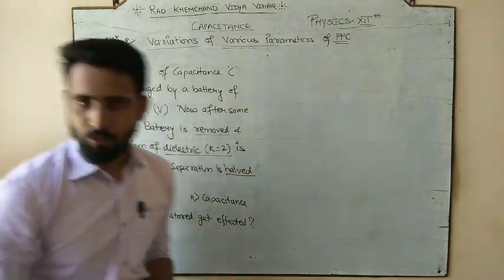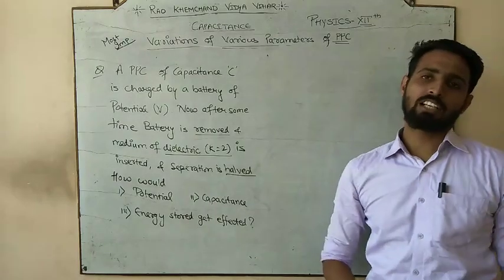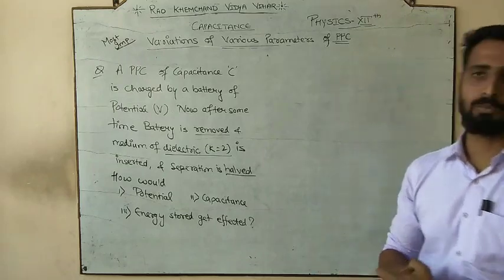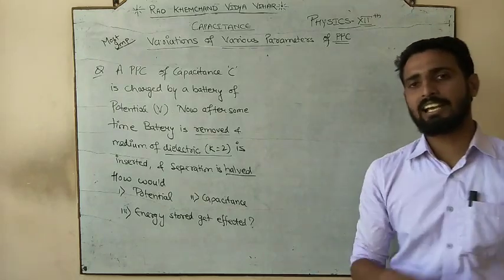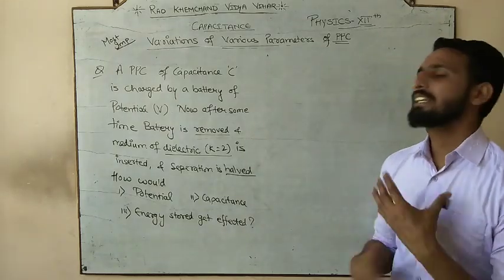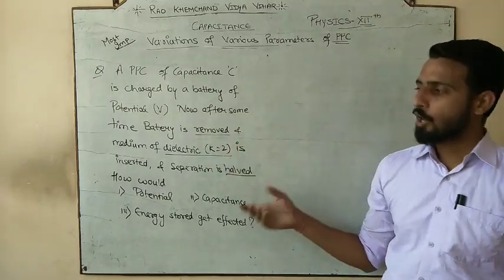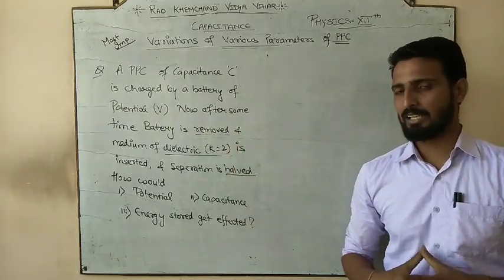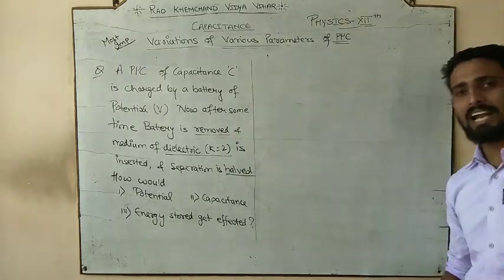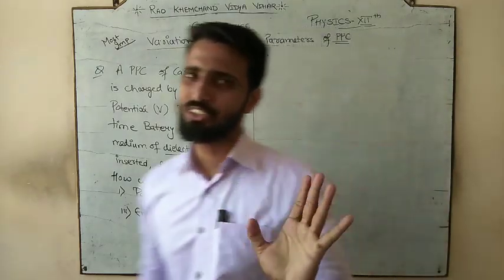This is the type of question which has been asked frequently and most of the time in the CBSE or any particular competition exam. बहुत बार पूछा गया, जो मैंने आपको बोला था ना, in the last 10 years it has been asked 8 to 9 times. This is the variety of question always. Okay, we change the medium, we change the battery position, और sometimes हम separation के साथ भी काम कर लेते हैं. So let us discuss this typical problem. Once you understand this typical problem, the rest of the problems are going to be very easy for you.